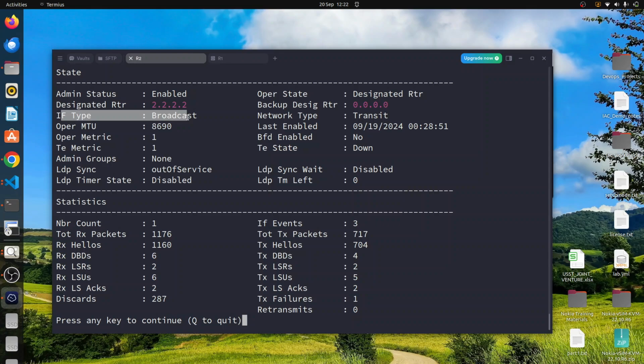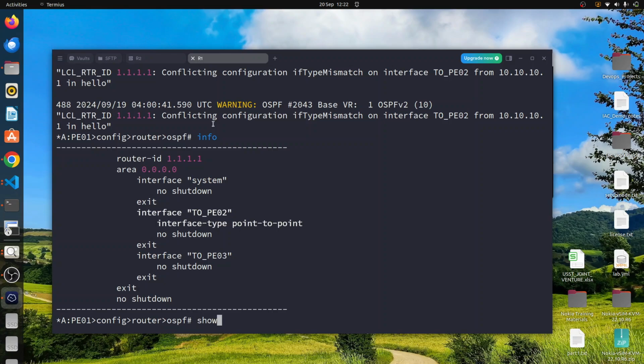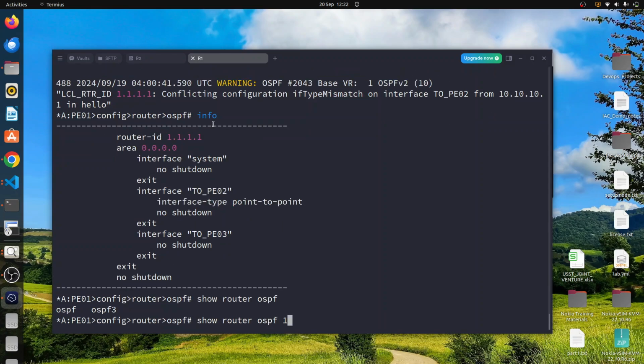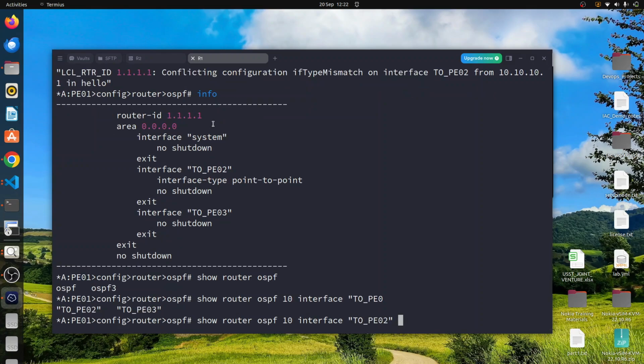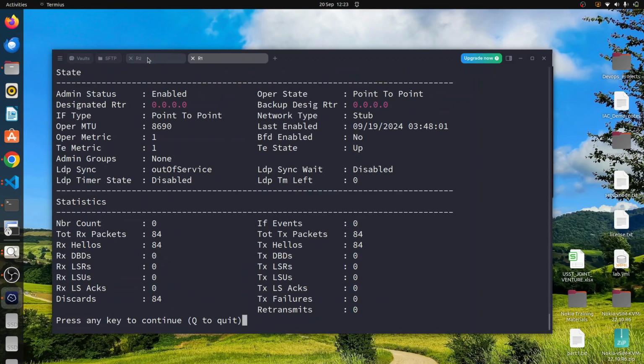So by default, the interface type will be set to broadcast. We can run the same command, show router OSPF 10 interface to P2 detail. On this other end, you can see that the interface type is set to point-to-point.